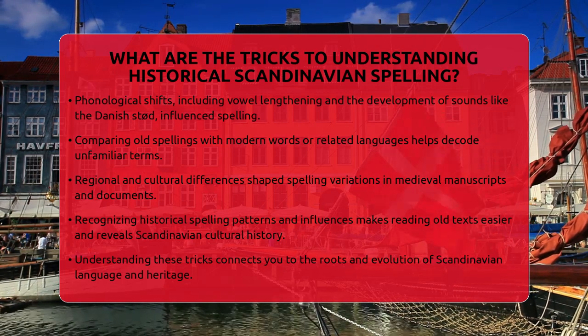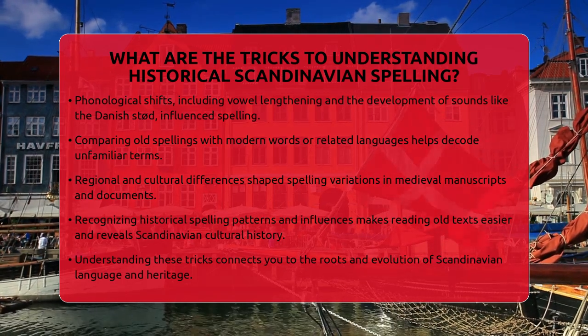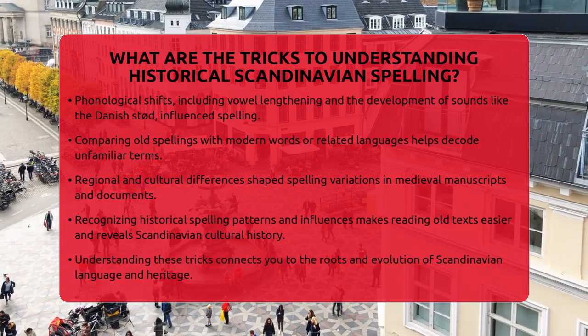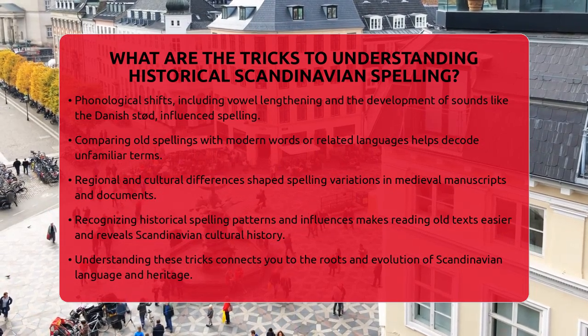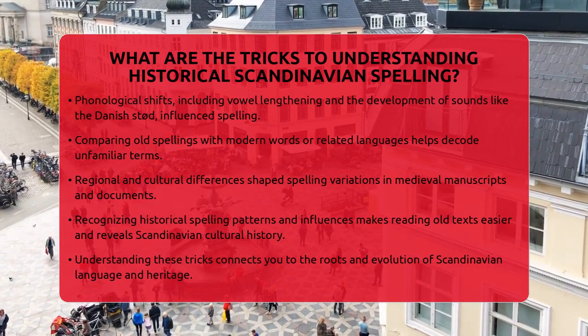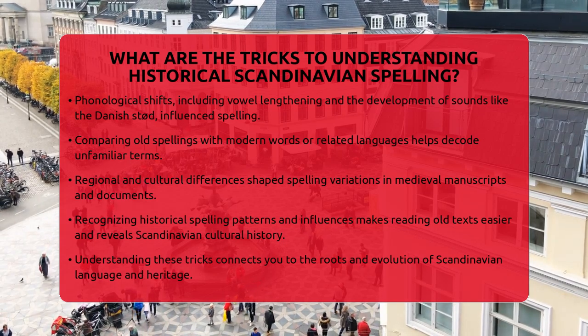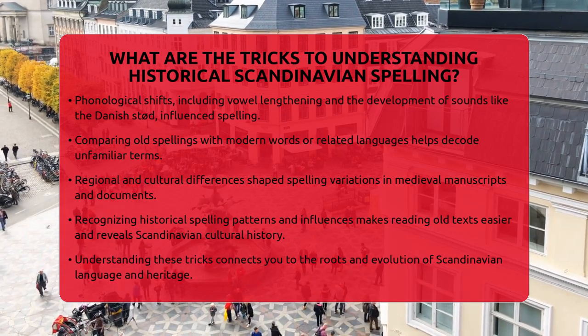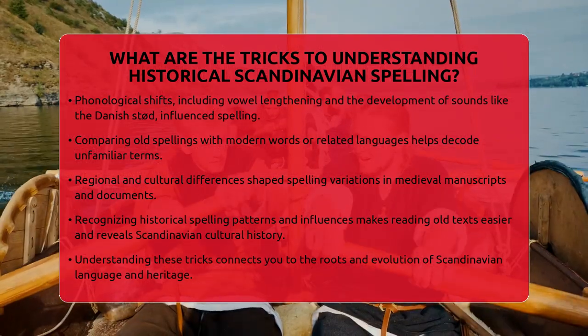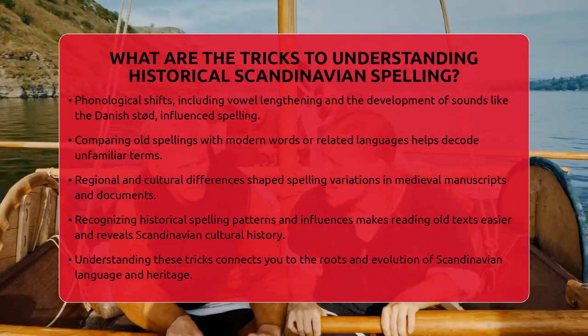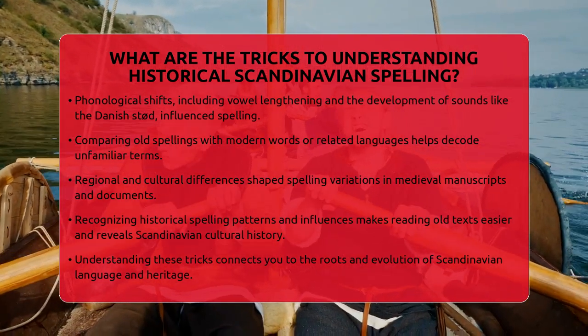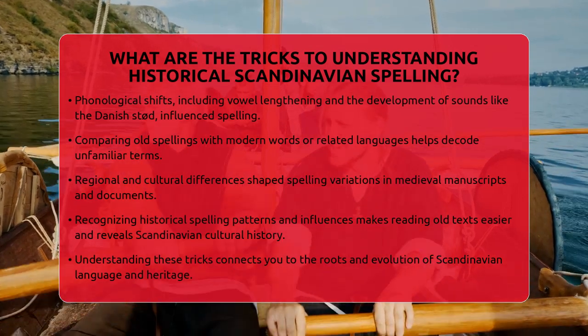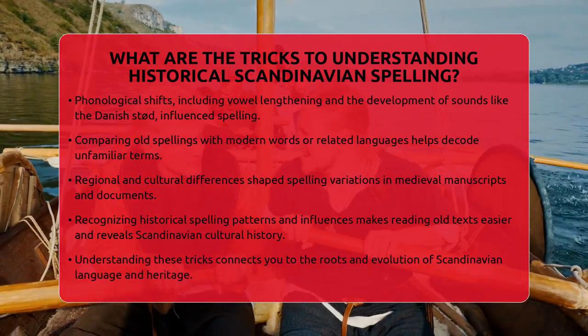So, to sum up, understanding historical Scandinavian spelling involves knowing about its early fluid orthography, the evolution from Old Norse, the influence of runic alphabets, spelling reforms, language contact, and phonological shifts. Combining these facts makes reading old texts more straightforward and connects you to the deep roots of Scandinavian heritage and identity.